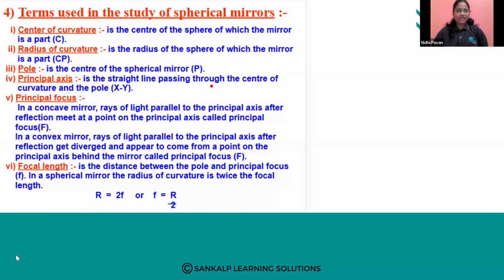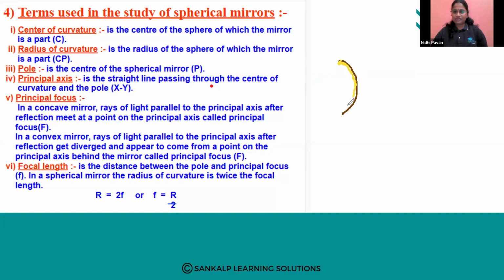As we discussed yesterday, in the previous class, concave mirror means what here? The reflecting surface is inward. So this is a reflecting surface. Let me color it. The reflecting surface will be inward like this, curved like this.